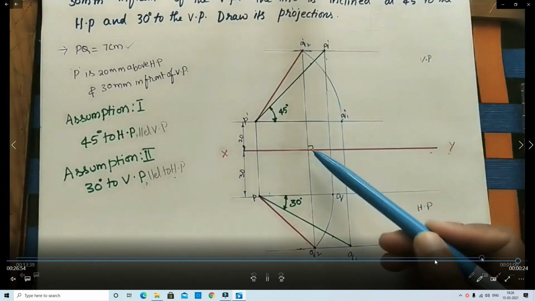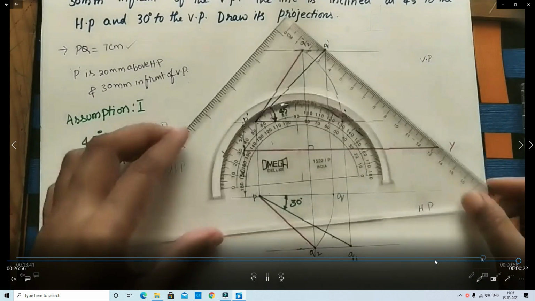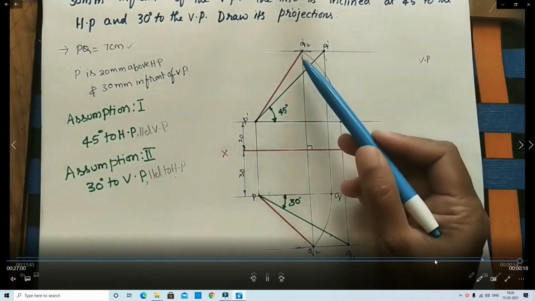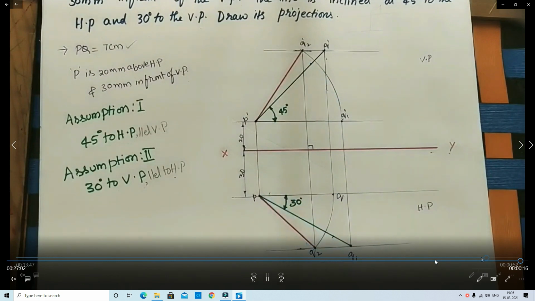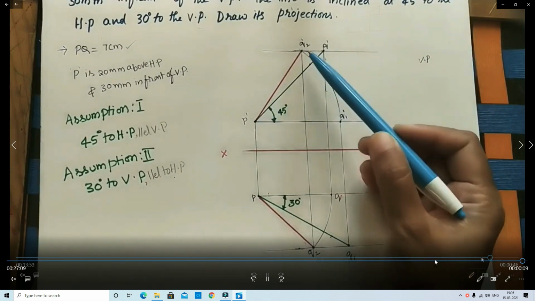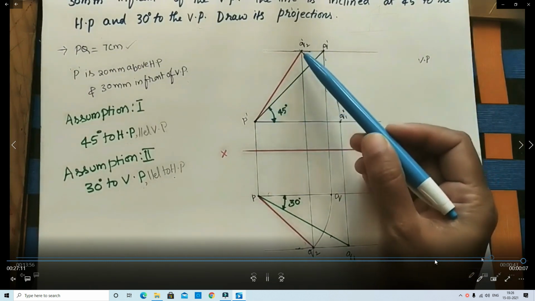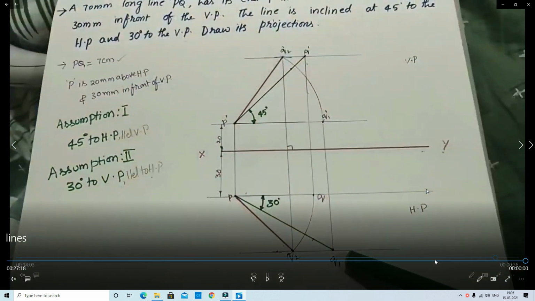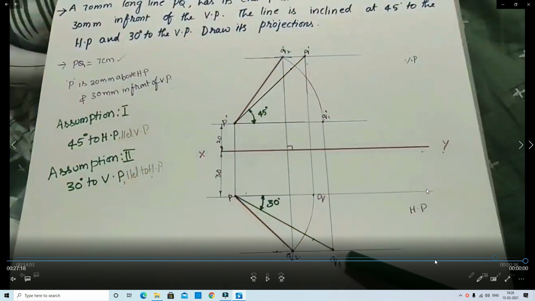In this way, we identify the dimensions also here. So then the true inclination to HP is called alpha, and the true inclination to VP is called beta. In this way, this is the inclination to both HP and VP.